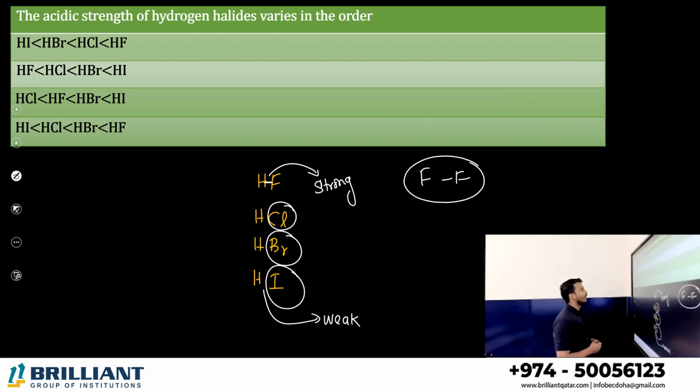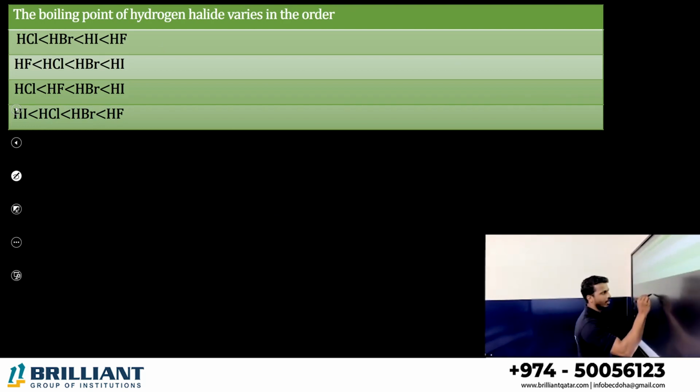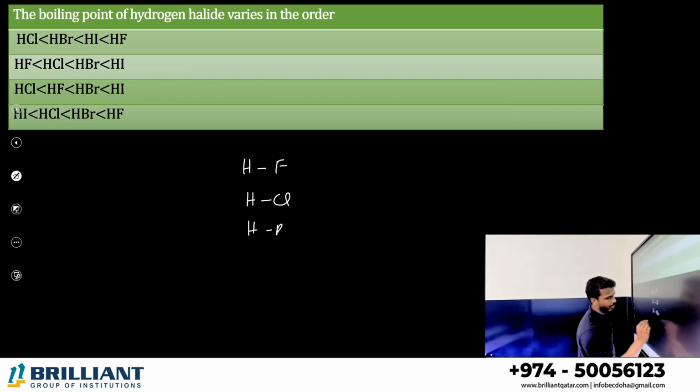So what is the answer here? HF, HCl, HBr, HI. Option B is the correct answer. Next one: what is the boiling point order of hydrogen halides? If you consider HF, HCl, HBr, HI.